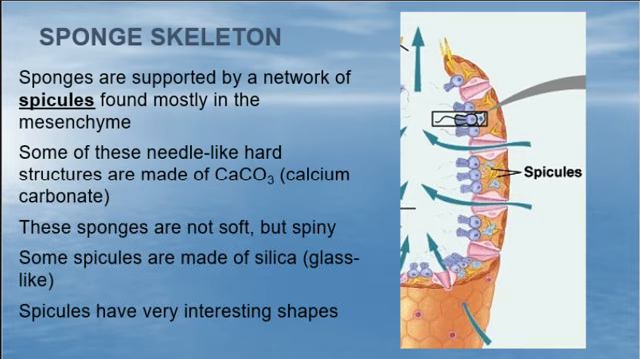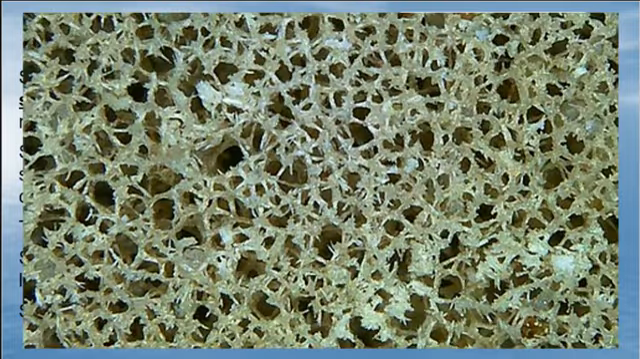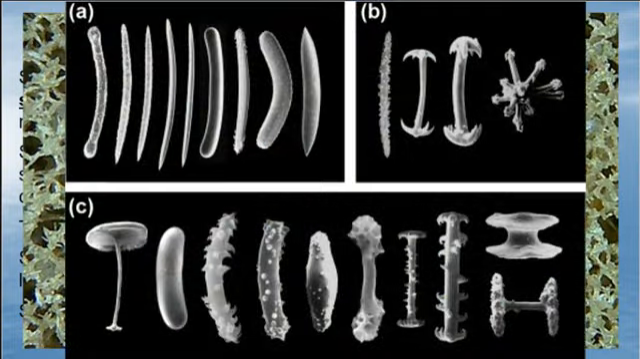The ones we're going to look at are okay. But here are a bunch of spicules all together. Here you can see different types of spicules. These are really close up. This is using scanning electron micrographs. But look at all the interesting stuff like clubs. These look like spools or something. Crazy stuff.